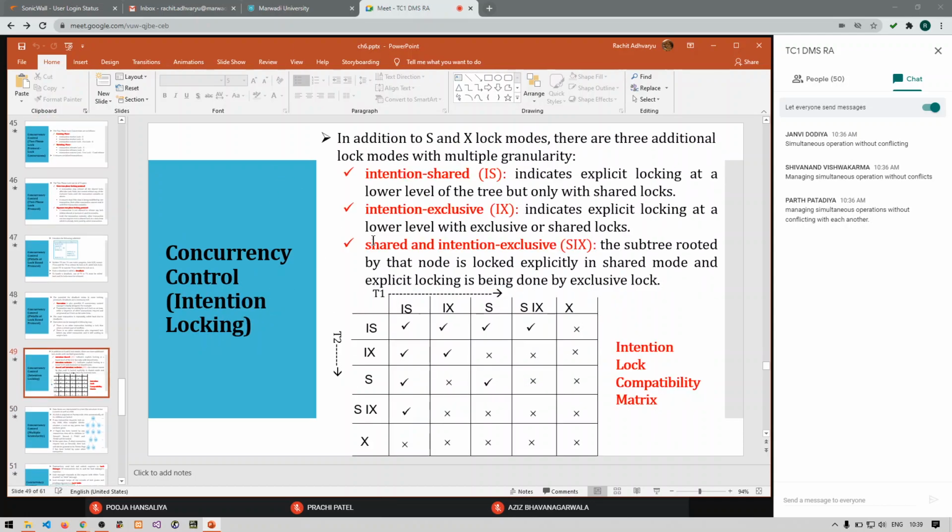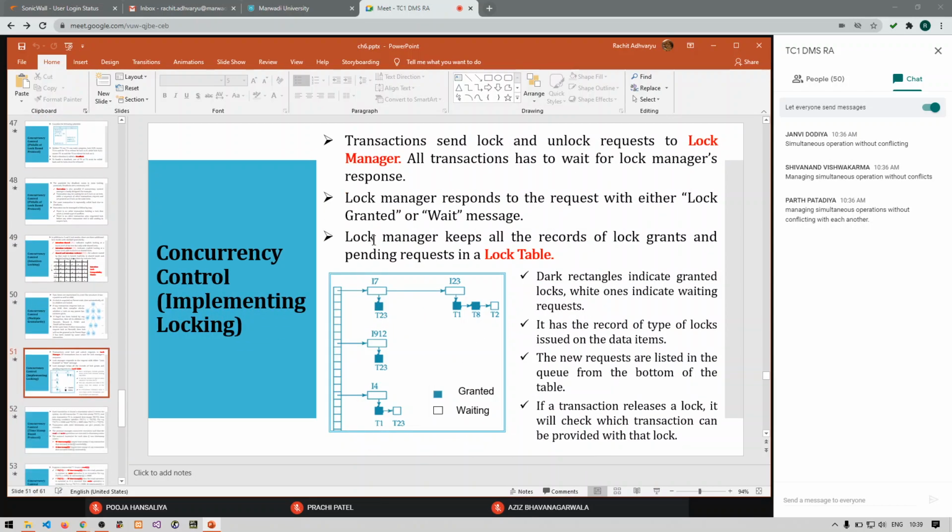We have intention shared and intention exclusive locks. It means whenever you have a tree-like structure to store the data, if a parent has been locked by any transaction, then all its child locks are also locked automatically. That is, we are intentionally locking the child. That is what intention locking means.